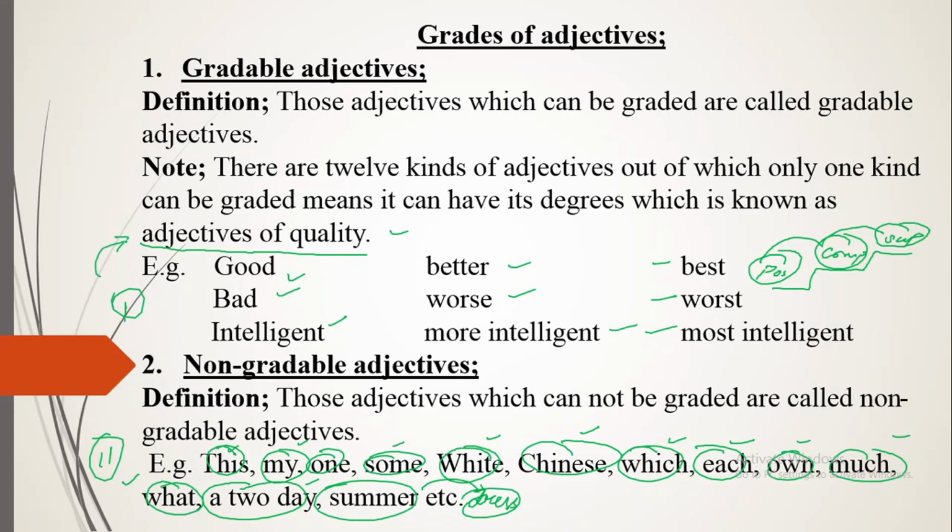In the description box I will leave the link. Just click it and try to understand what adjectives of quality or descriptive adjectives are. Hope these are all clear to you. The next topic is very important, related to the degrees of adjectives which can be graded. Those which can be graded have three degrees: positive, comparative, and superlative.